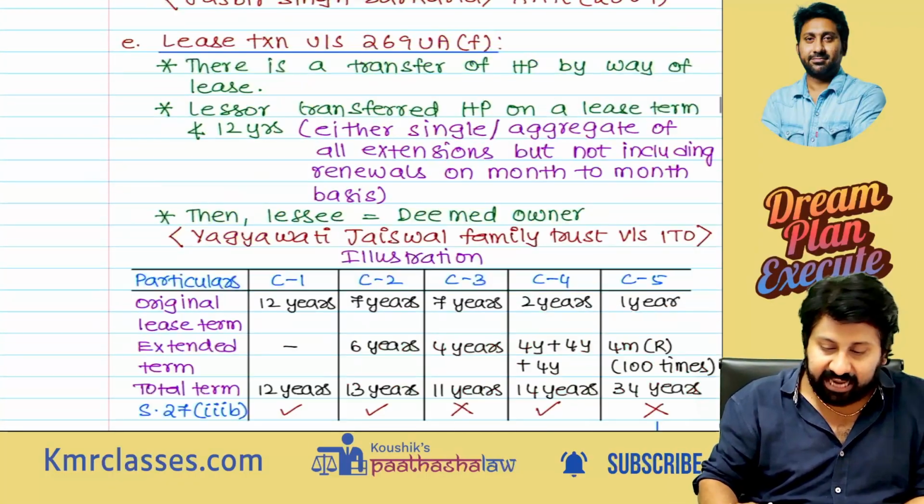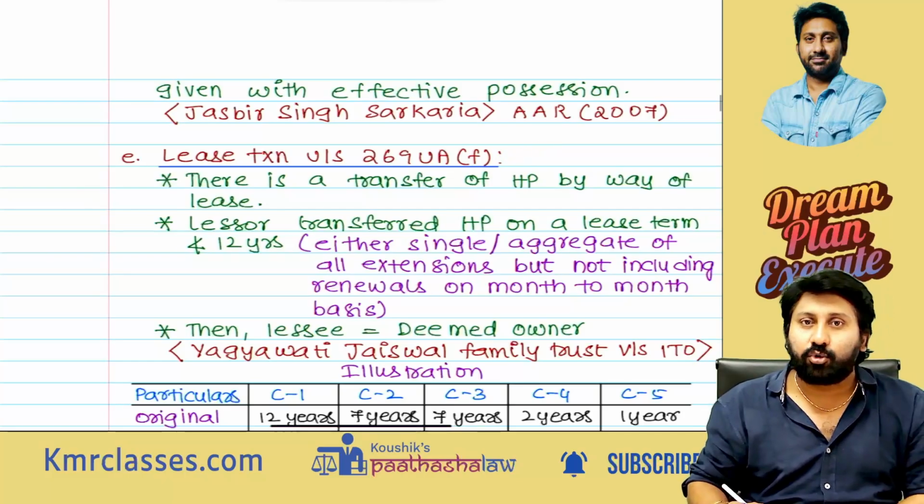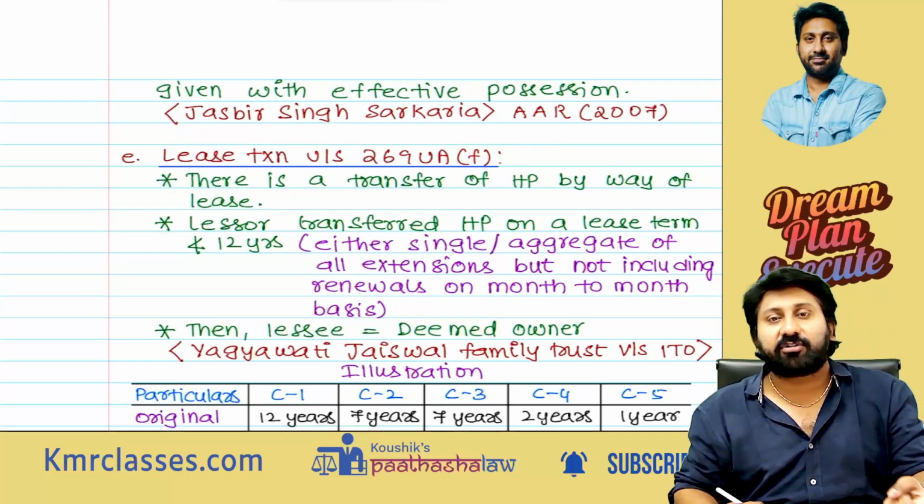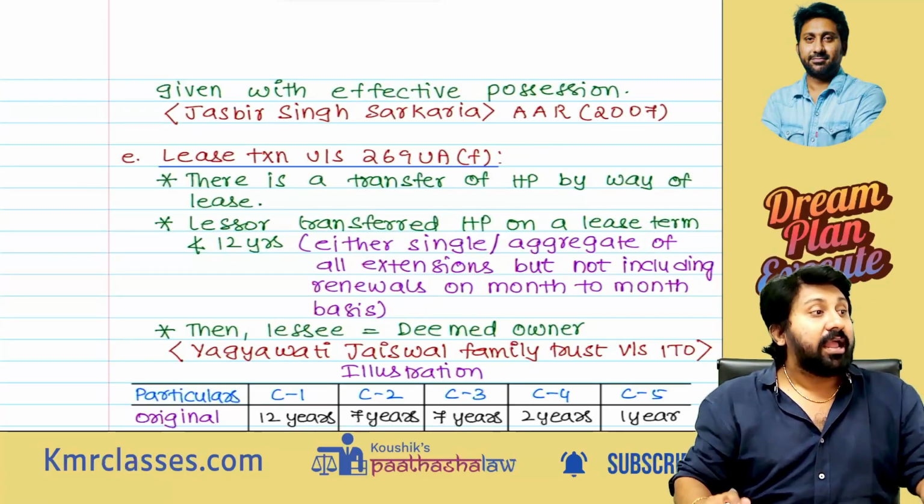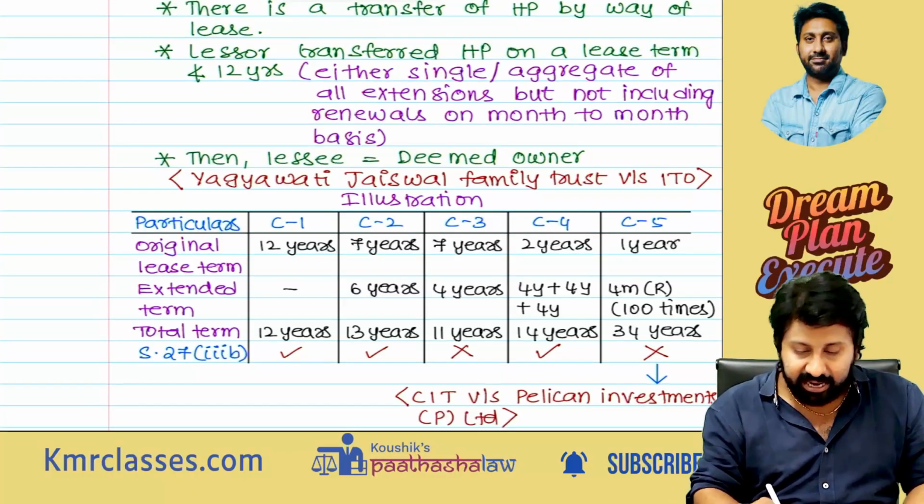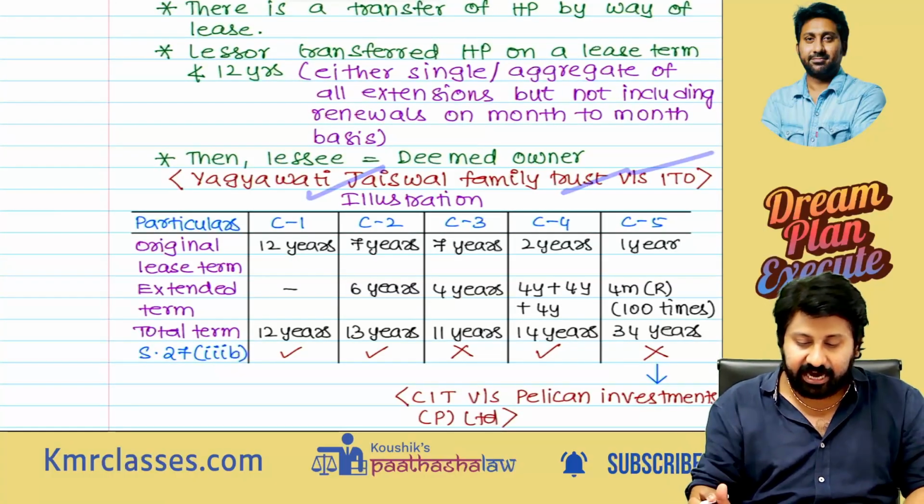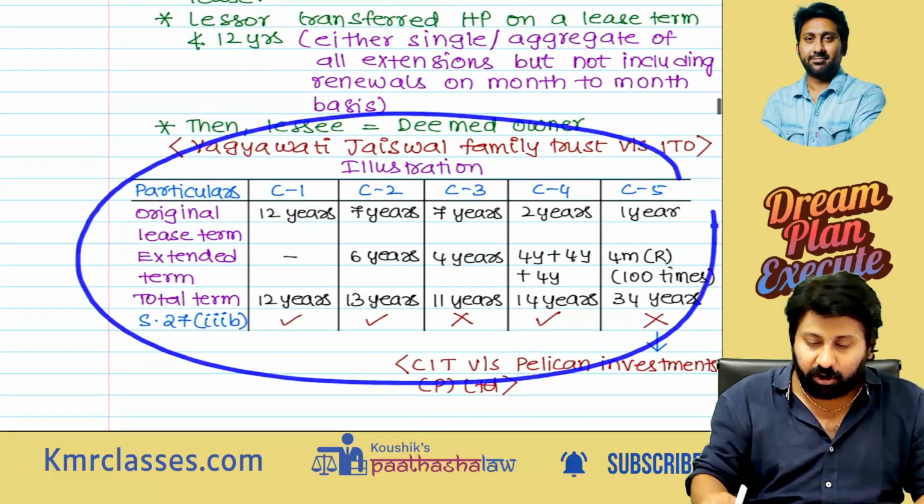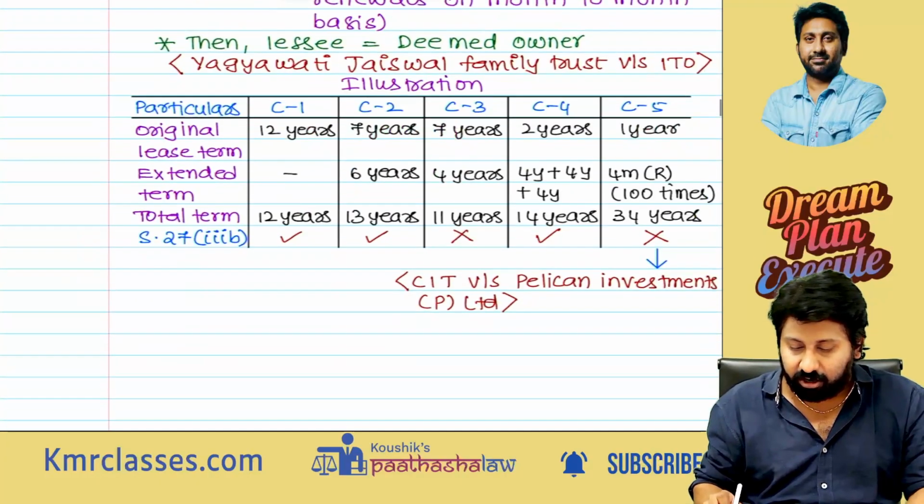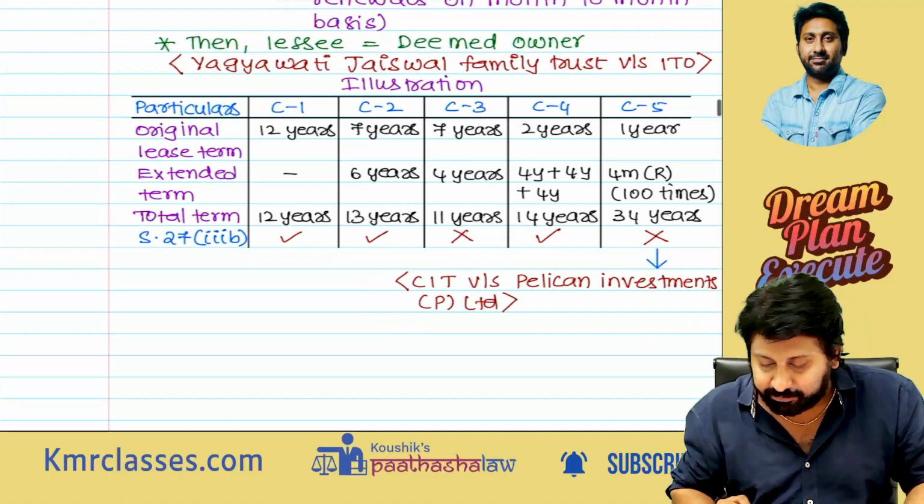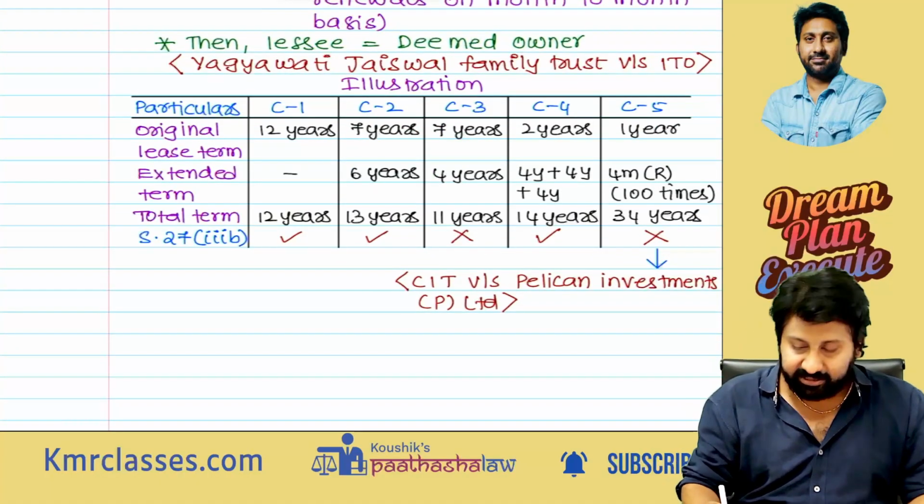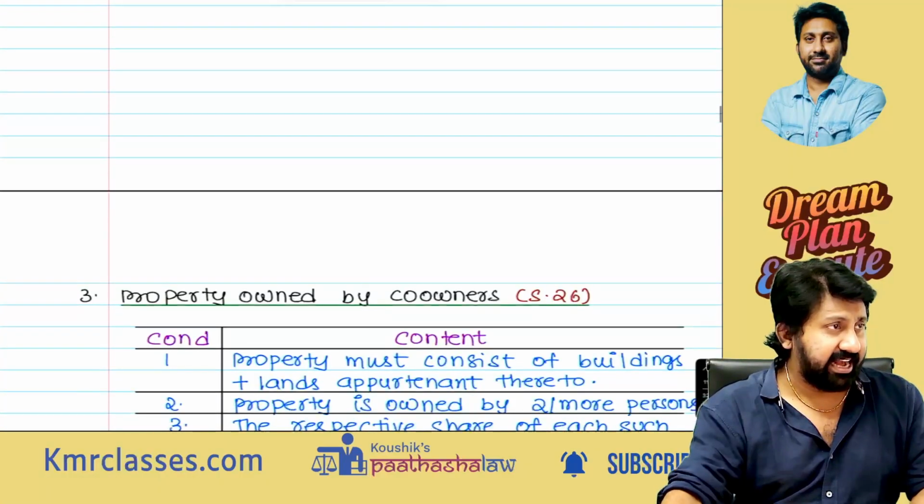This happened in section 269 UAF, read with section 27, clause 4, and read with another case law called Yagnavati Jaiswal Family Trust versus ITO. This example I have given. If you want, you can read. This was held in the case law called CIT versus Pelican Investments Private Limited. You can read it later.